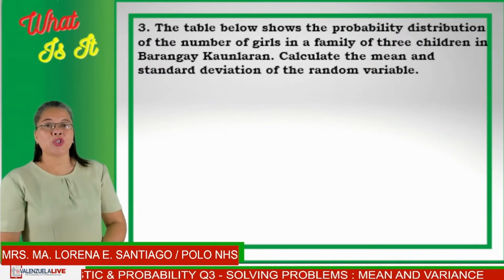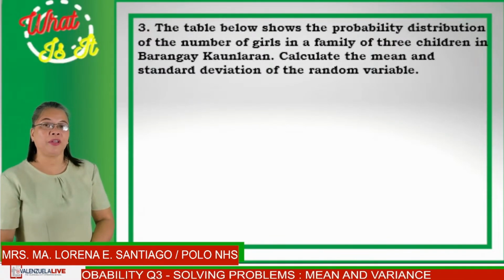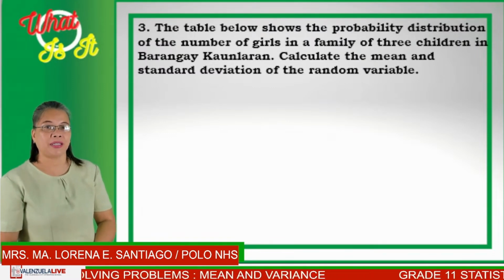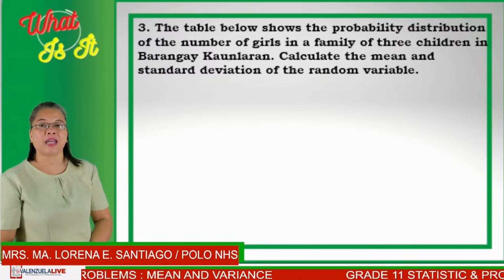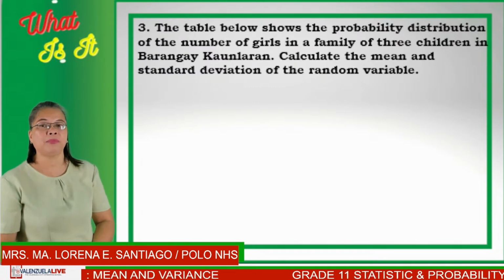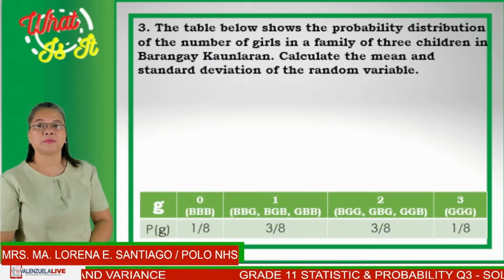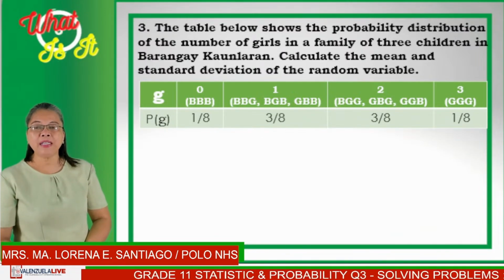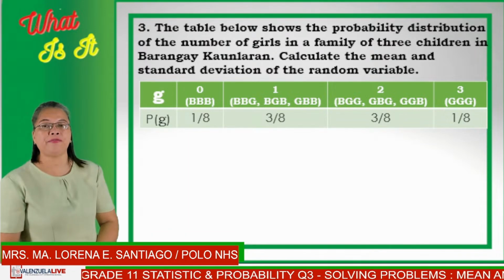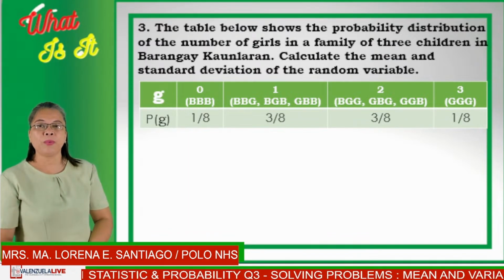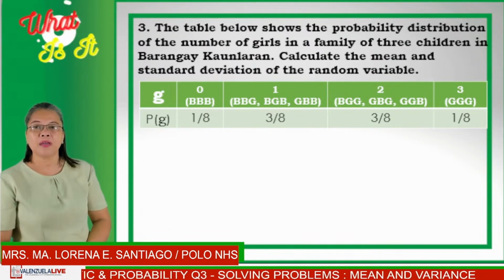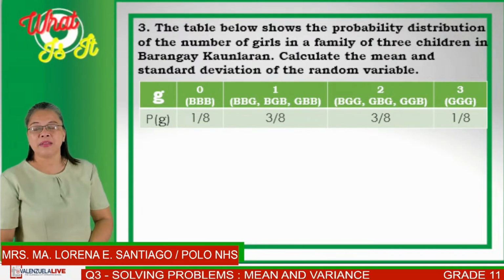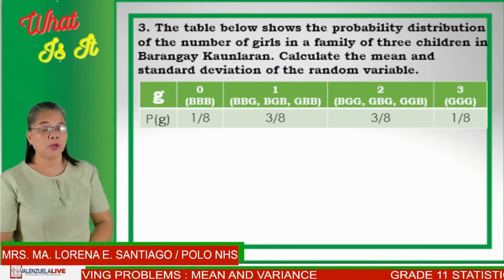The table below shows the probability distribution of the number of girls in a family of 3 children in Barangay Kaunlaran. Calculate the mean and standard deviation of the random variable. Notice, in finding how many girls are in the family of 3, first there can be no girl in the family of 3. That is, there are all boys.